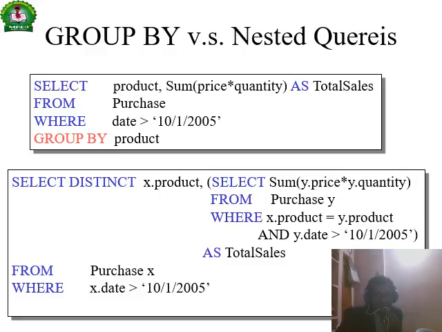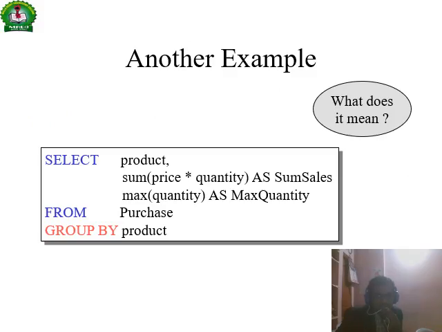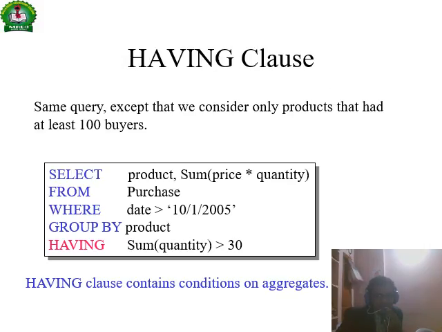Group by and nested query. A query within another query is called a nested query, right? Another example, this also uses group by, right? HAVING is used when we consider that a product has at least 100 buyers, right? So HAVING works after group by, using conditions on the groups: if the sum of quantity is greater than 100, it will be printed, right?